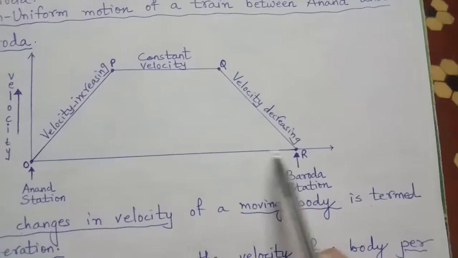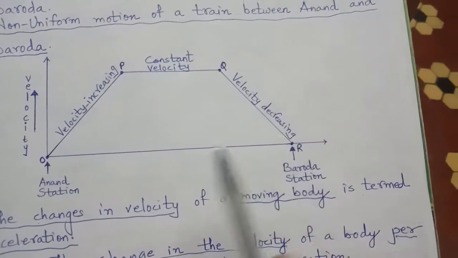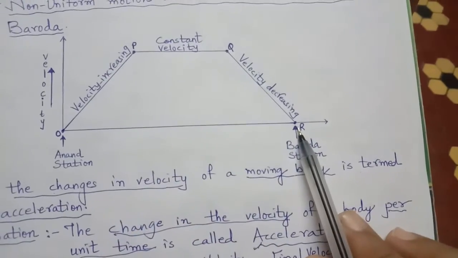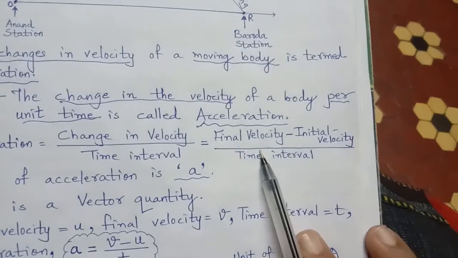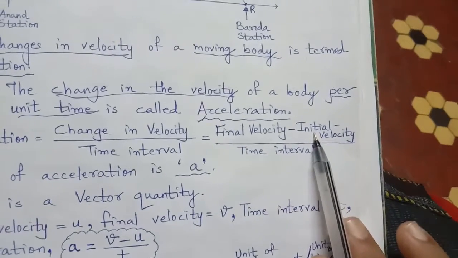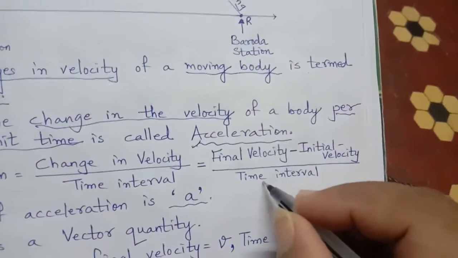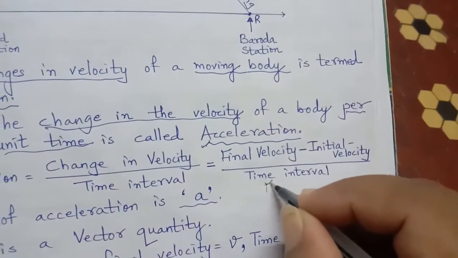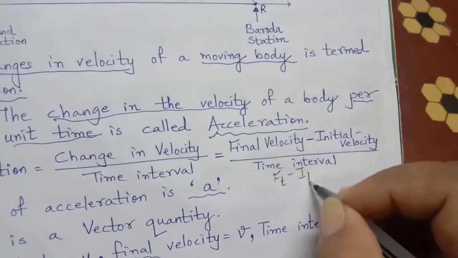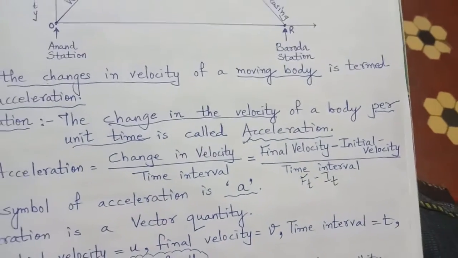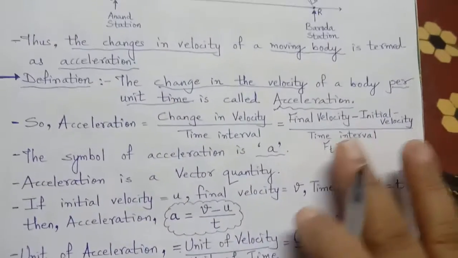So when we subtract initial velocity from final velocity and initial time from final time, then we will get final velocity minus initial velocity upon time interval, that is, final time minus initial time,